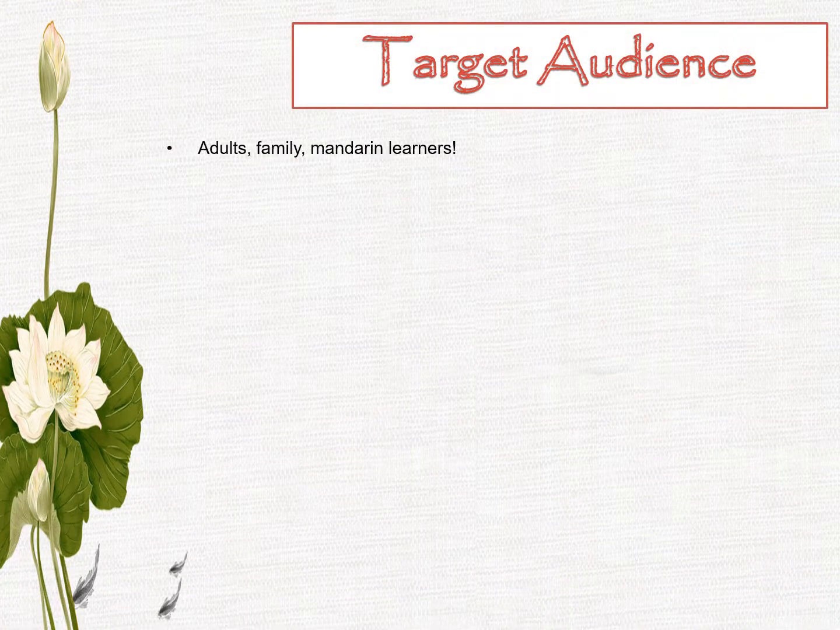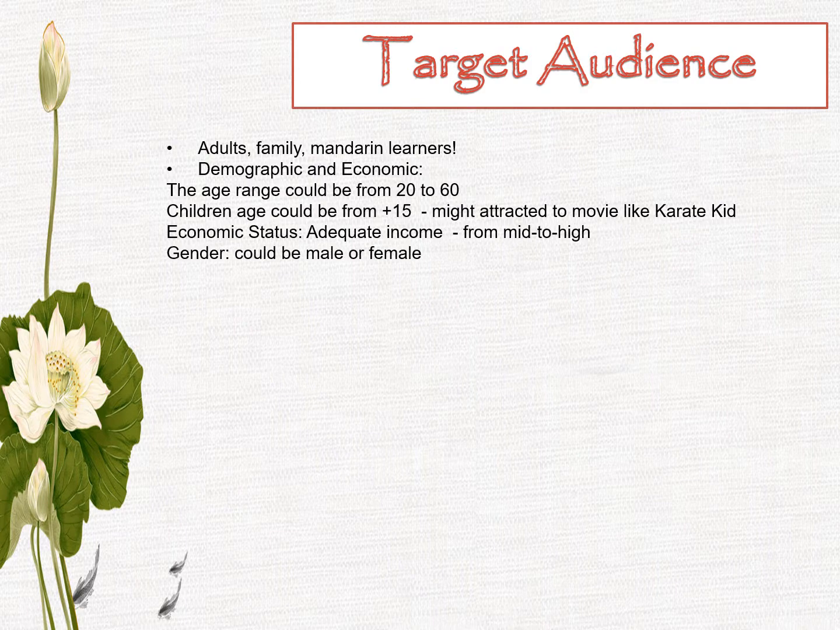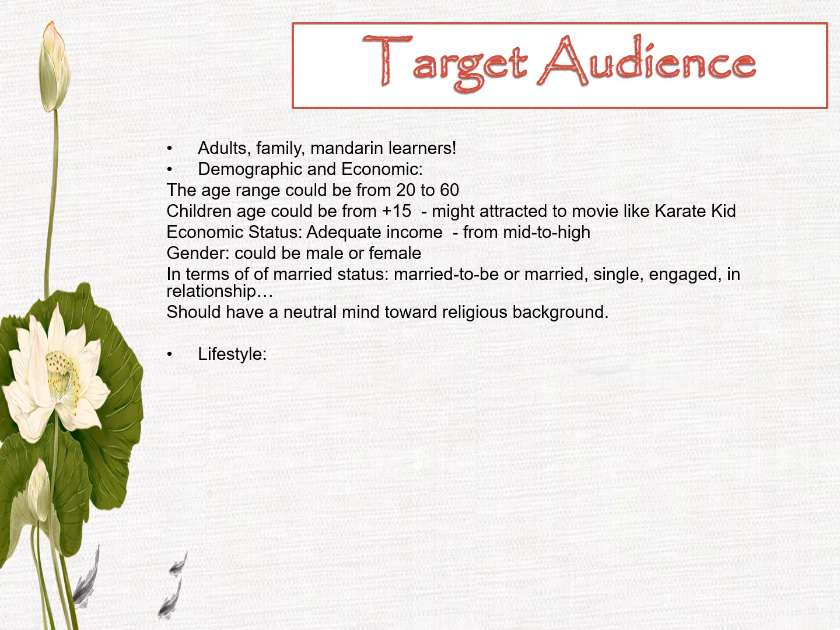The target audience I found to fit China may be adults and families, Mandarin learners, then demographic and economic factors. The age range could be from 20 to 60. Children's age could be from 15 plus. They are attracted to the destination after watching movies like Karate Kid. For income, it is average income from mid to high. Gender could be male or female.